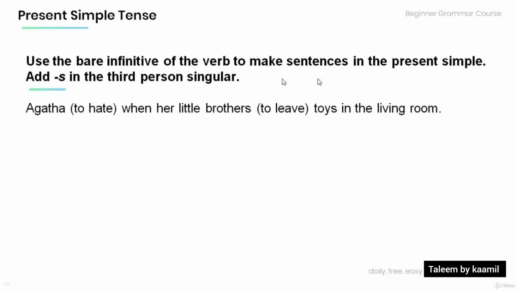Now let's review and practice a bit. Remember that in the present simple, we use the bare infinitive of the verb. And in the third person singular, we add s to the verb. Now read the following sentence and provide the appropriate form of the following verbs in the present simple. Agatha to hate when her little brothers to leave toys in the living room.